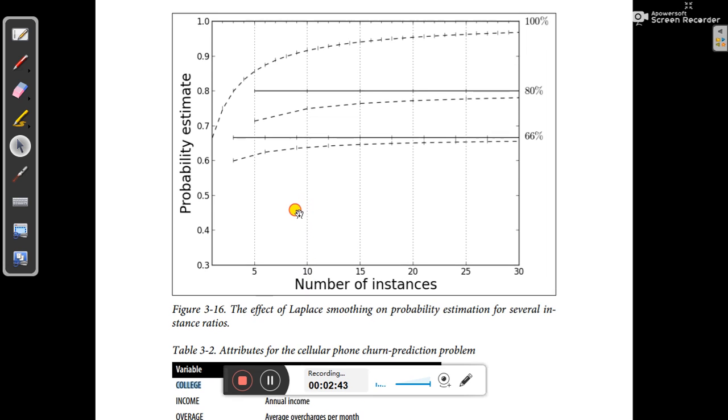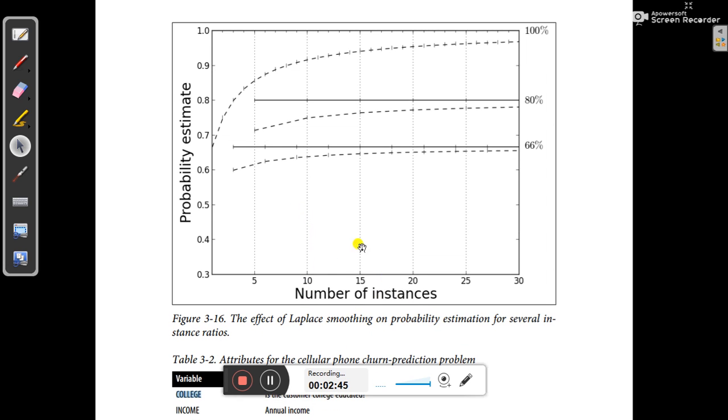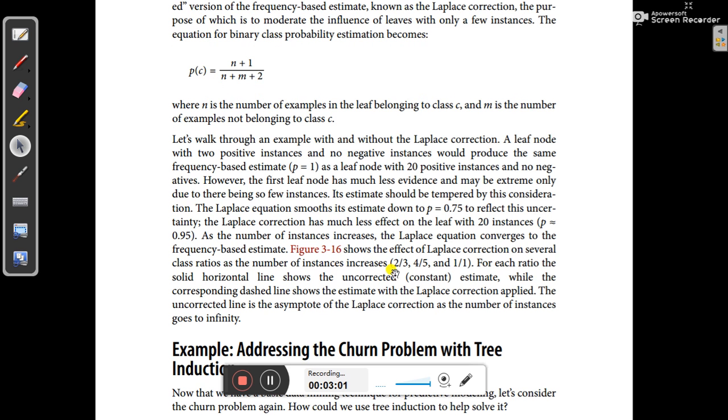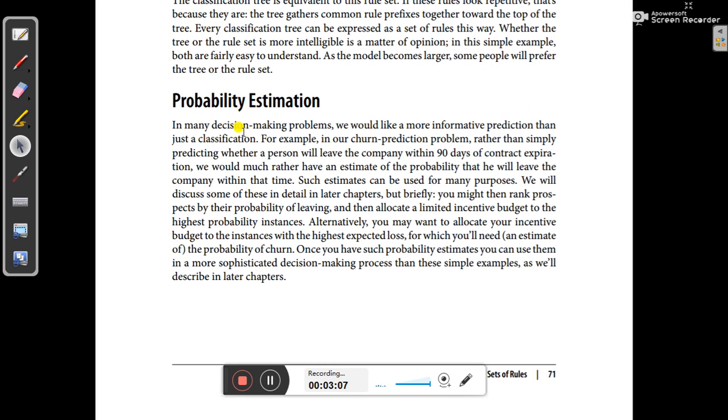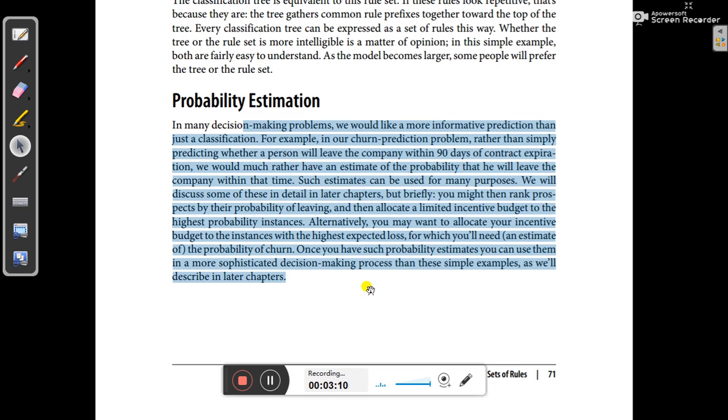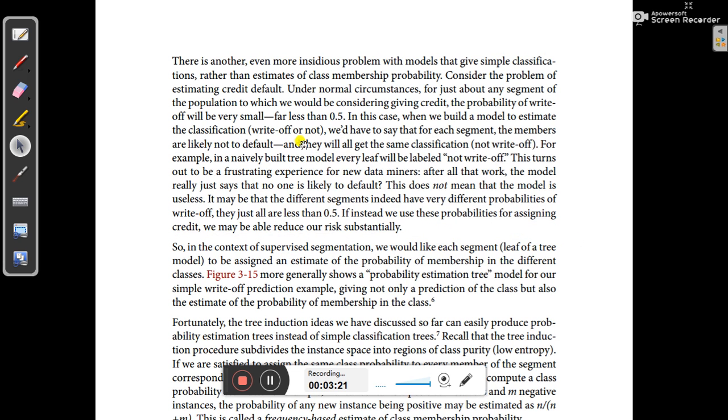You can find how this estimation goes in the text, as we have discussed for various probabilistic models.